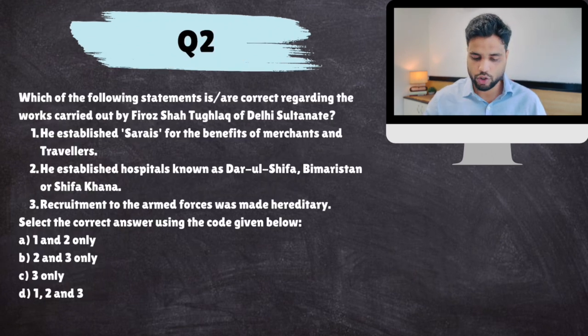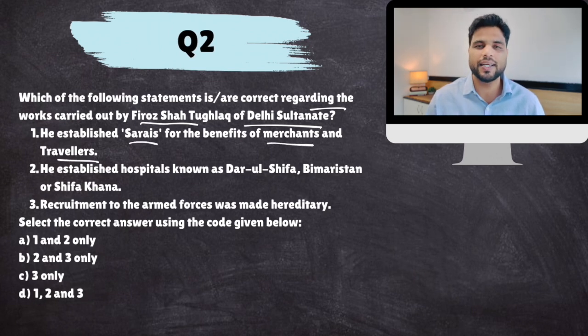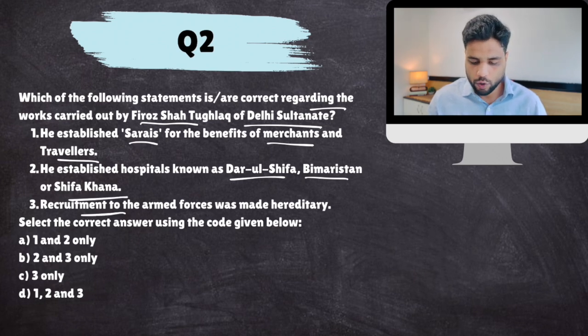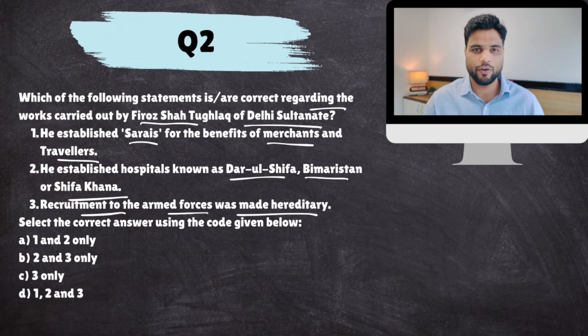Question 2. Which of the following statements are correct regarding the work carried out by Firoz Shah Tughlaq of Delhi Sultanate? He established sarais for the benefit of merchants and travelers. Sarais would mean hotels. He established hospitals known as Darul Shafa, Bimarstan or Shafa Khana. Recruitment to the armed forces was made hereditary.